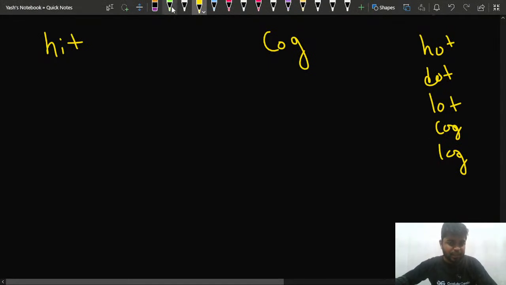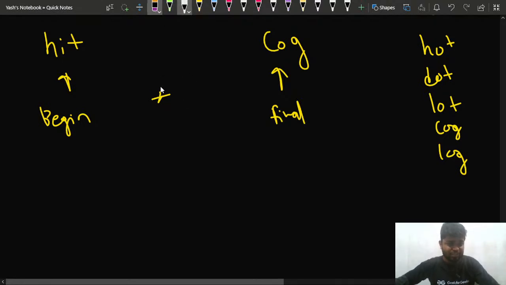So this is the starting word, the beginning word which you have, and you have to convert this finally into cog, that is, you have to convert hit into cog. What the problem has mentioned is that in one step, you can choose the current word and change one alphabet only, or one letter only, right?